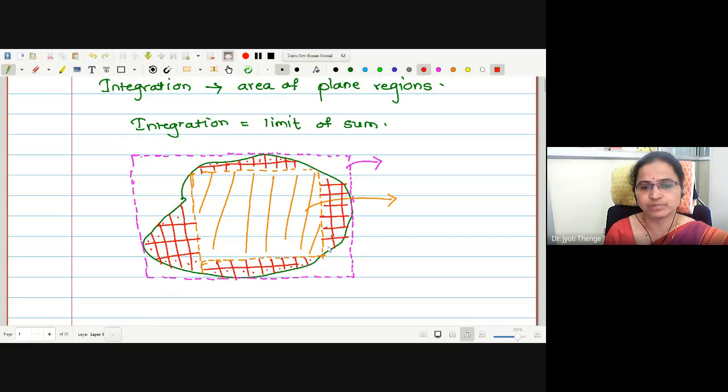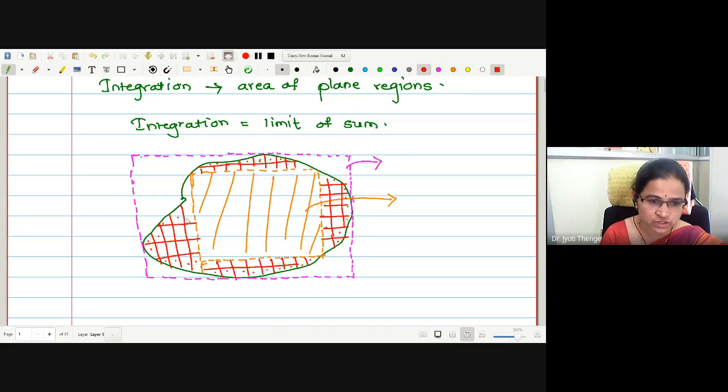This dotted area is not having exact square or rectangle shape. Therefore, to find the areas of these dotted parts is again difficult. Then one has to make still smaller parts of that dotted line.